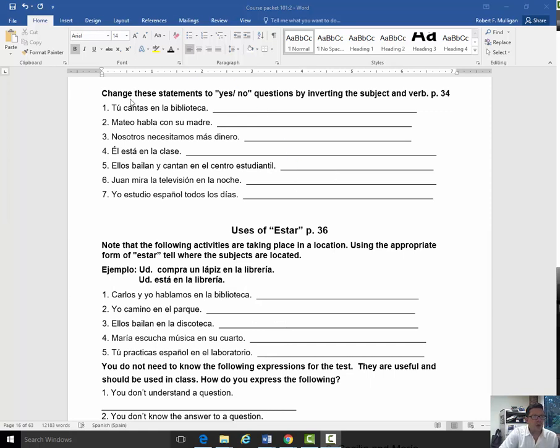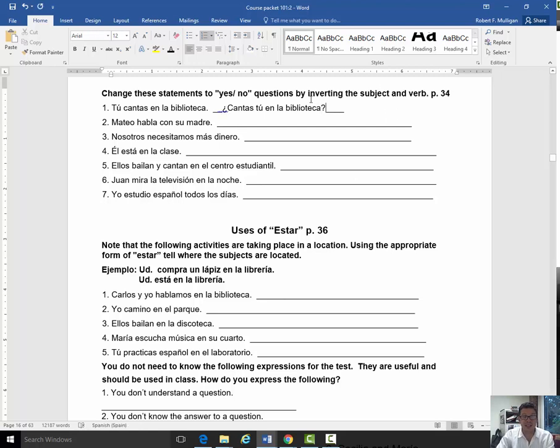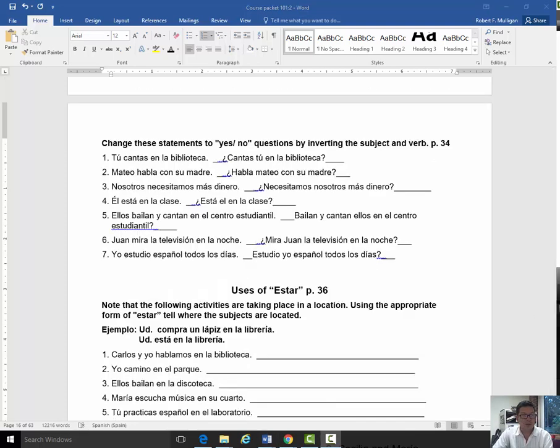In this next exercise, all we're going to do is convert these statements to questions. All we have to do is invert the subject and the verb. So we take the subject and put it after the verb. Here's the first example. I'm going to say, ¿Cantas tú en la biblioteca? That's it. That's as tough as it gets. All you have to do is take the subject pronoun and put it after the verb. ¿Cantas tú en la biblioteca? Go ahead and try the rest of these. They should be pretty straightforward.